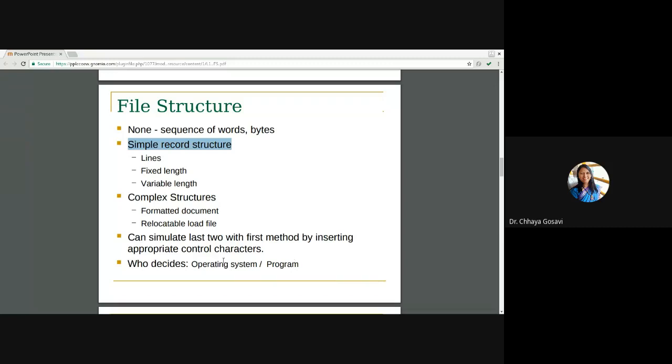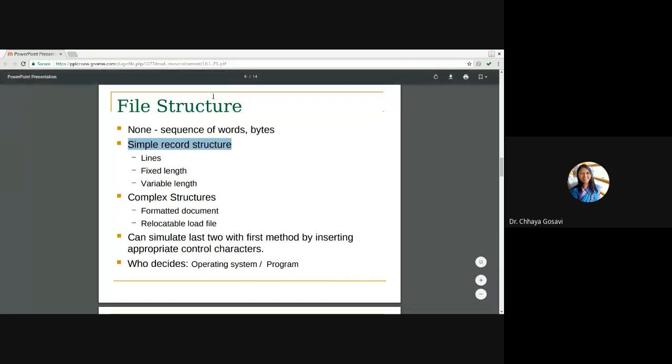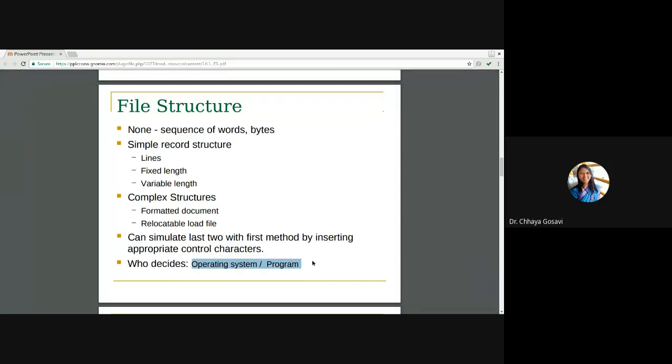So we can implement formatted documents or complex structures using simple record structures by inserting appropriate control characters. And who decides the structure of a file? It is the operating system. The operating system defines the structure of a file when the operating system is designed, so the types and structures of files are those the operating system supports.